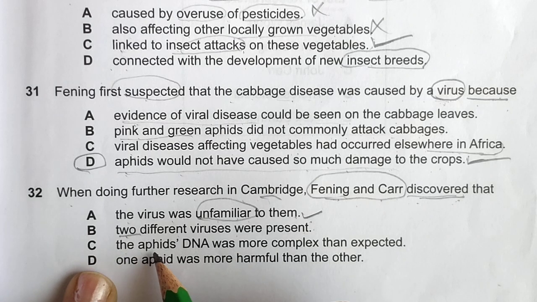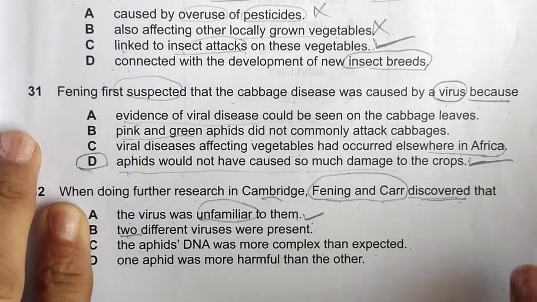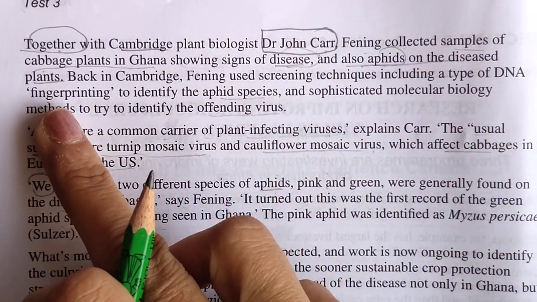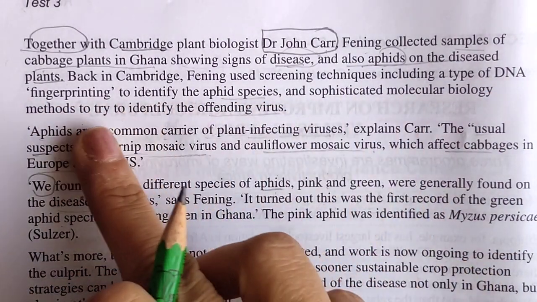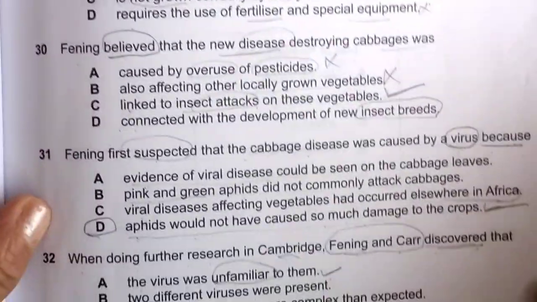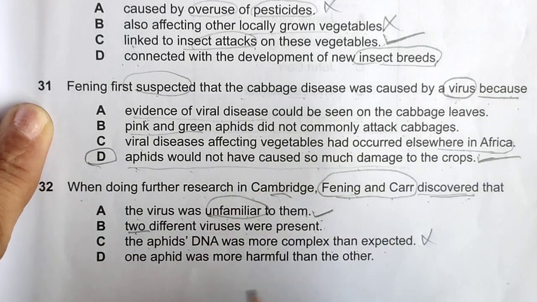Okay, the aphid's DNA was more complex than expected. So DNA word was there. So including a type of DNA to identify the aphid and sophisticated molecular tools to identify the offending virus. No. So was more complex than expected, it is not given.